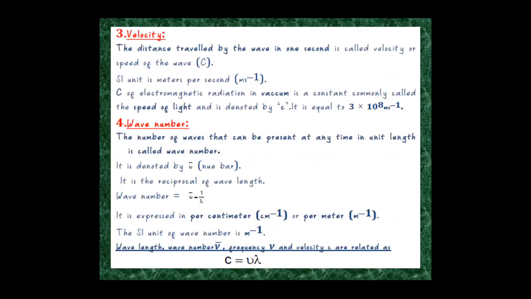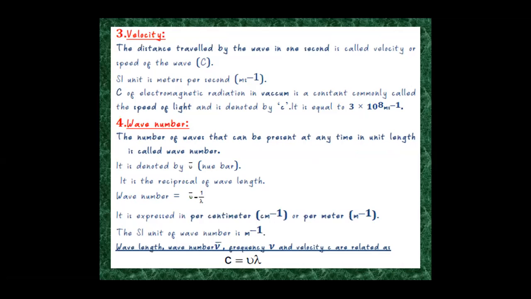The next term is velocity. The distance traveled by the wave in 1 second is called velocity or speed of the wave. The SI unit of velocity is meter per second, where c is the speed of electromagnetic radiations in vacuum, a constant commonly called the speed of light and denoted by c, which is equal to 3 into 10 to the power of 8 meter per second.